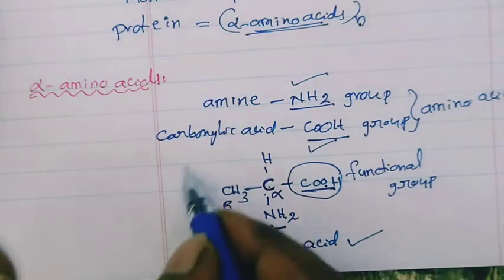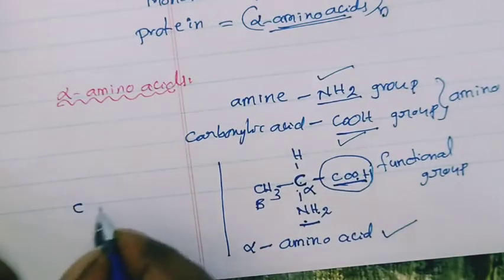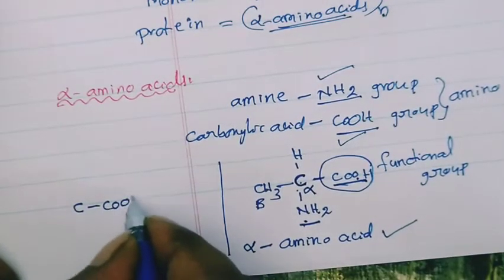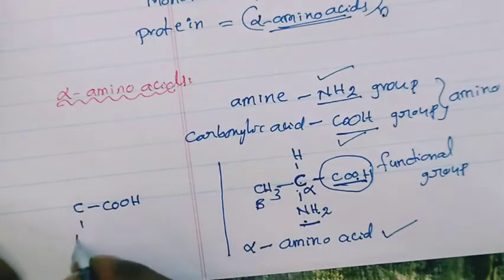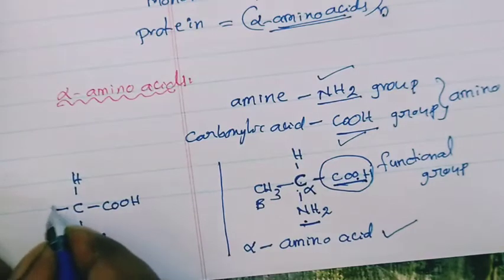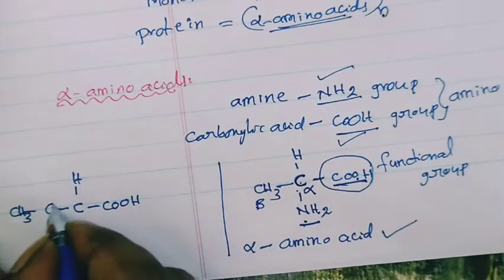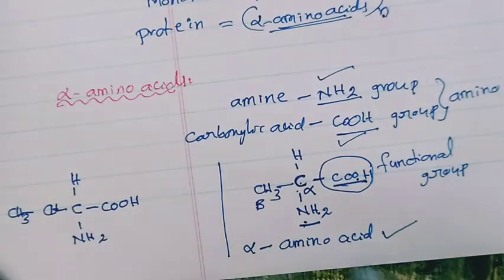Okay, suppose I will take one more example. See here. Suppose I take one carbon atom. It contains a carboxylic acid group, one amine group, one hydrogen. I will take here two carbon atoms, CH3, CH2.